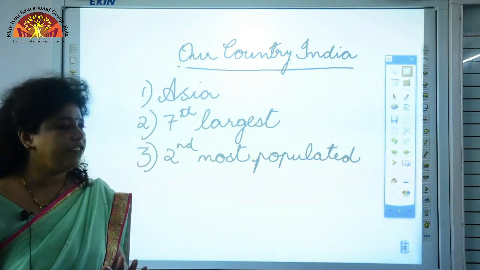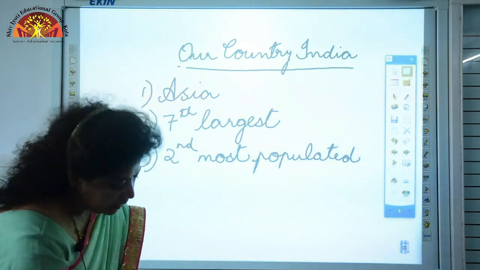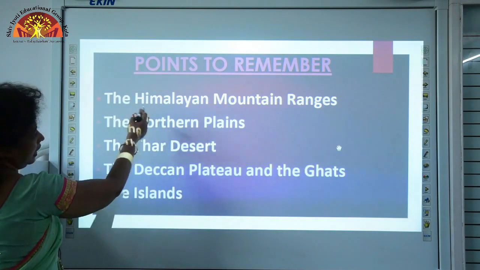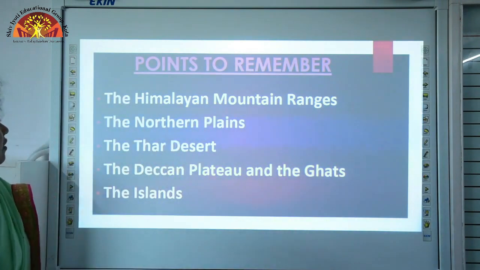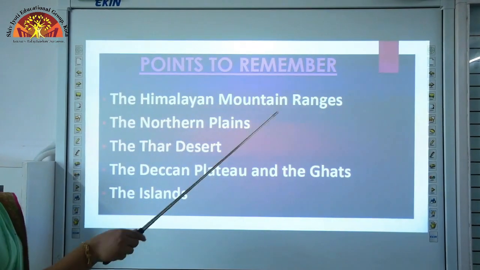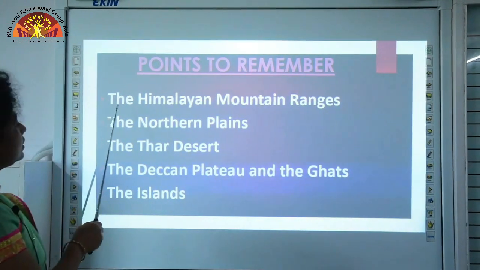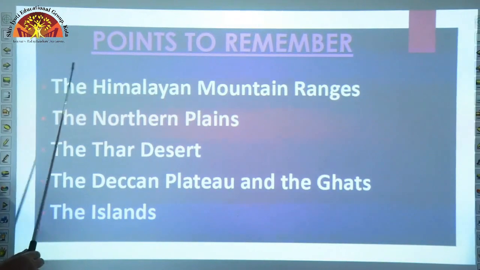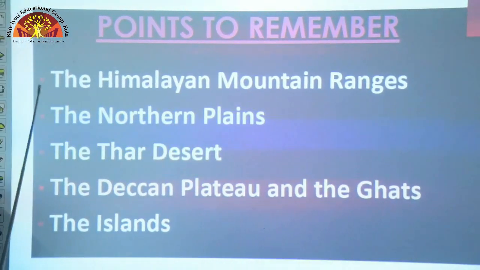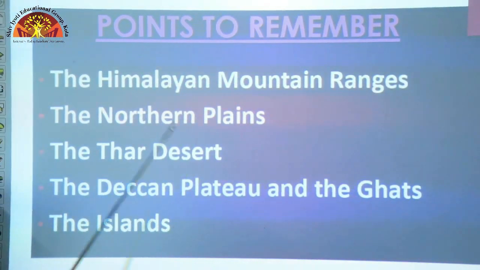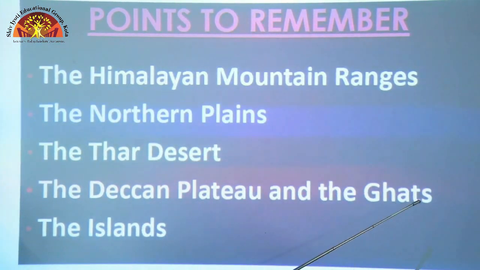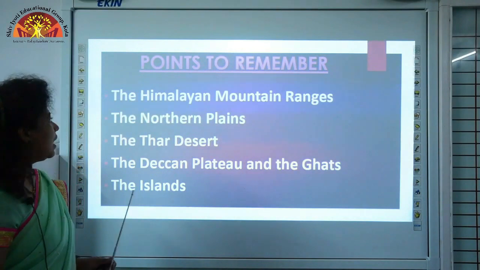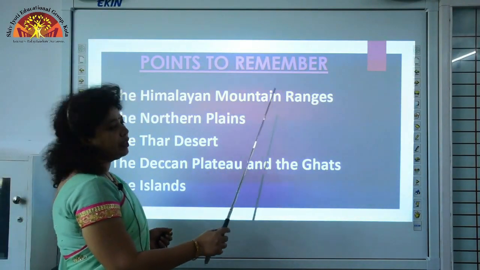Based on these landforms, our country is classified into the Himalayan mountain ranges, the northern plains, the Thar desert, the Deccan Plateau and the Ghats and finally the islands. We shall now start with the Himalayan mountain ranges.